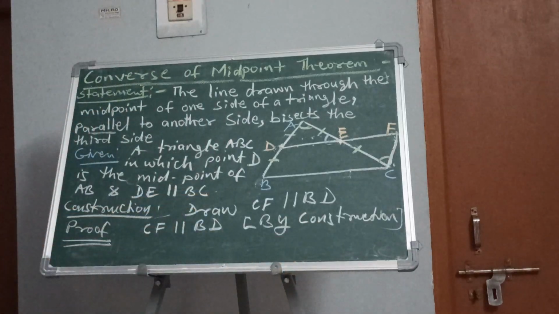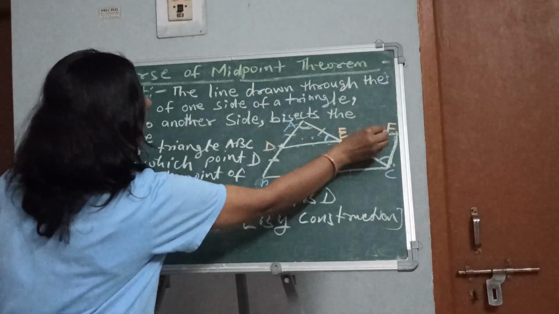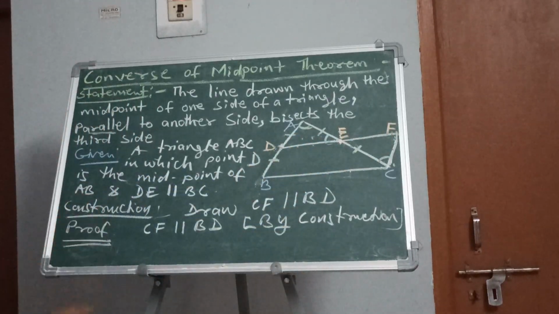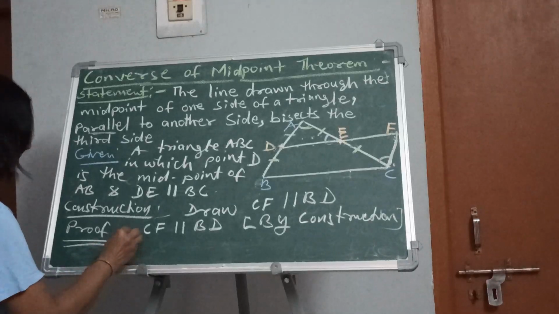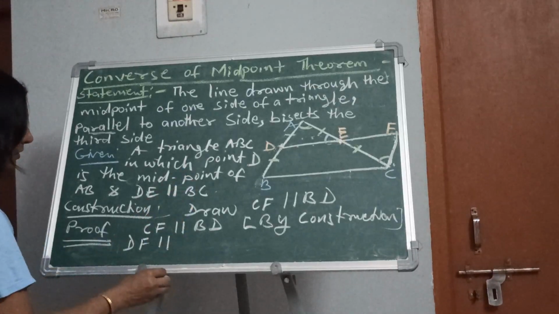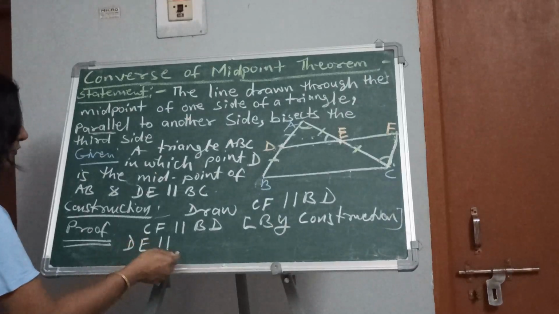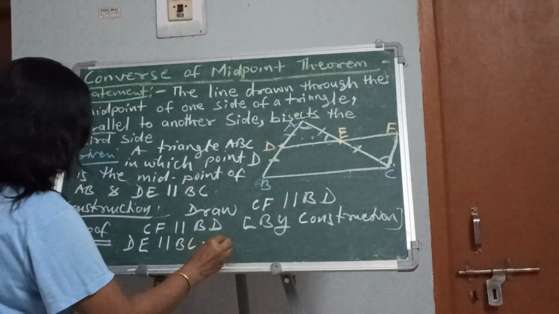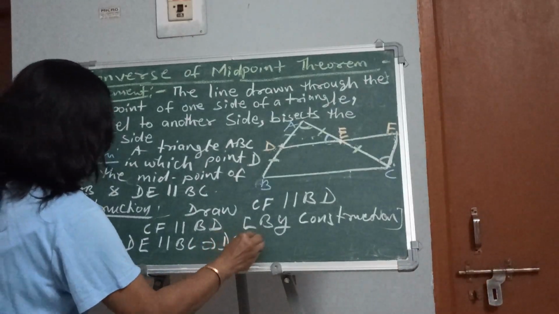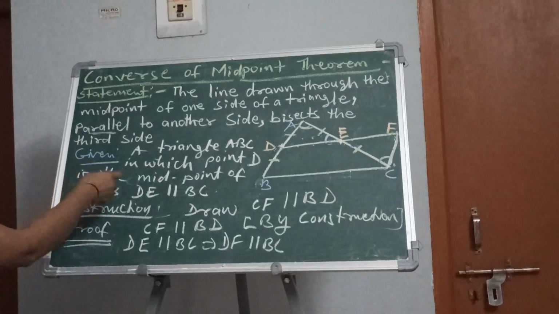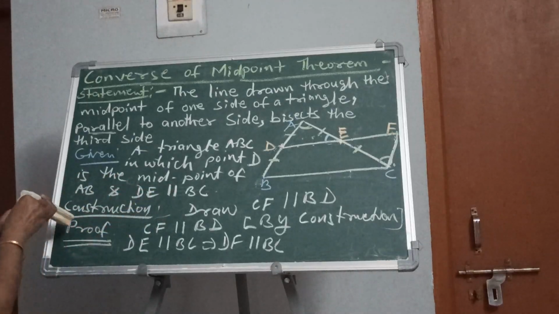Here just above we have done. And you see DE parallel to BC means DF is parallel to BC, given. First of all write DE parallel to BC, and this implies DF parallel to BC. It is given here. You can note it down.